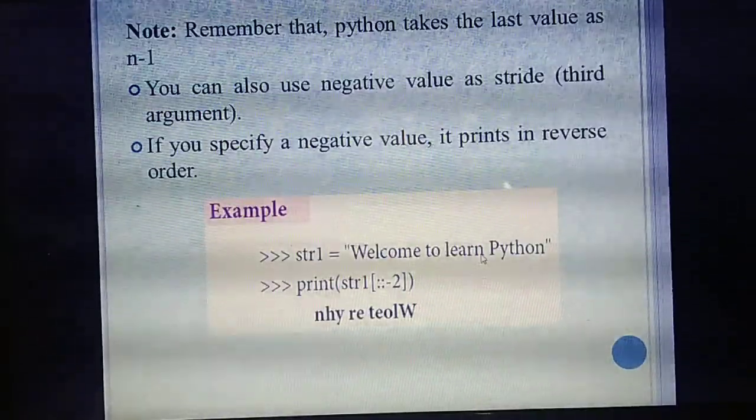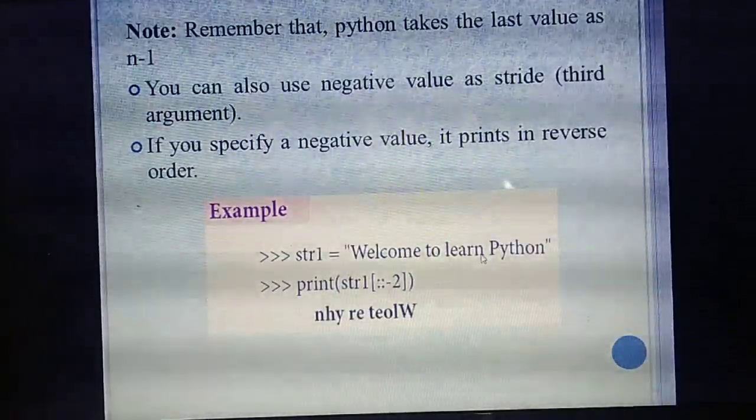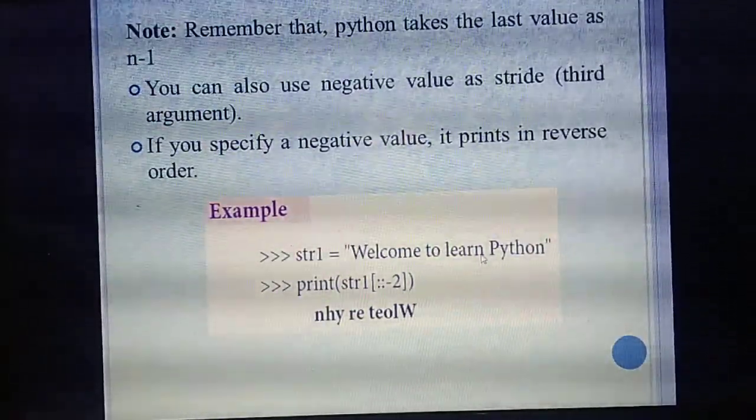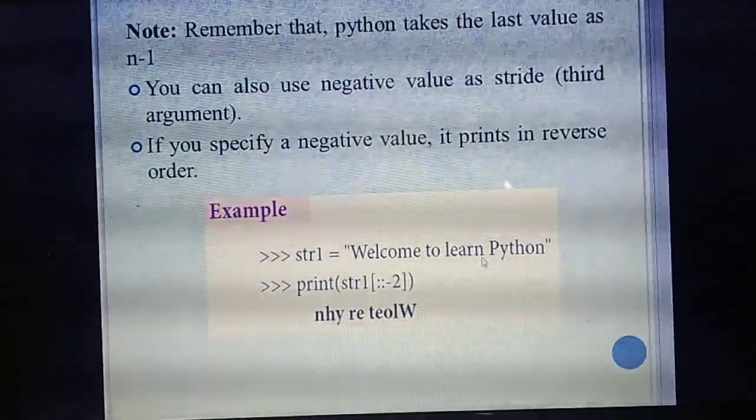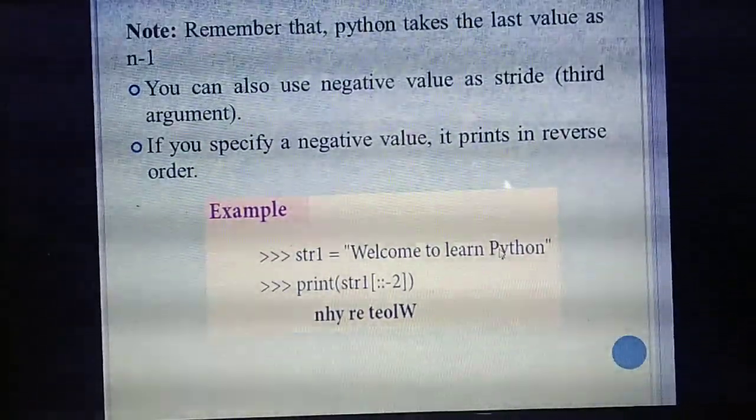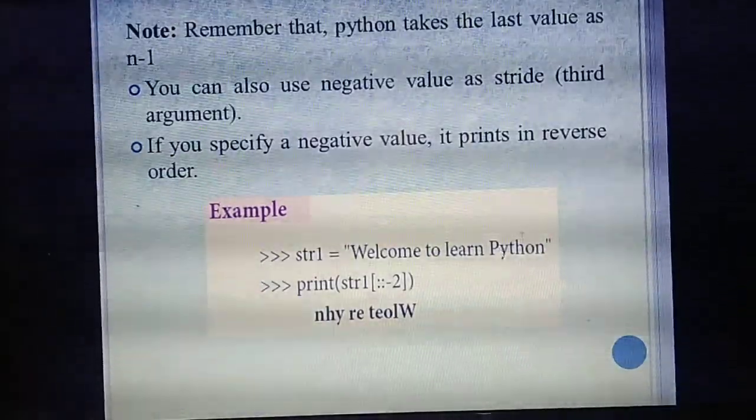Here you no need to include the space. Please write it here with pencil in your textbook. Here no need to include the space. But in the last example you need to include the space. Space also you need to count. But here no need to count the space. Okay. Leave the space.